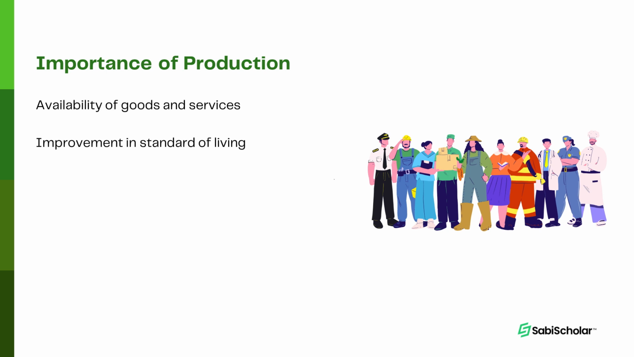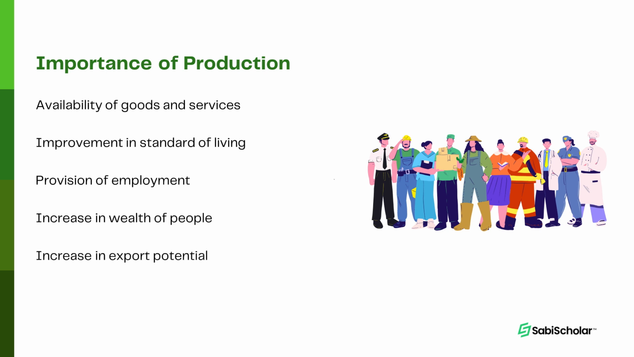That's because of production. Provision of employment. Because of production, some people are employed, people are making money, people are feeding off the benefits of production. Increase in wealth of people. As a result of this employment, they get to make money. As a result of this production, the owners of the companies get to earn money and increase their wealth. Increase in export potential. Because of production, we can have what to send out to other countries.